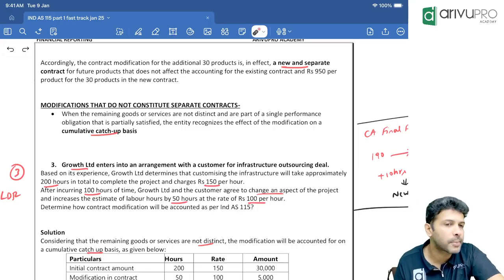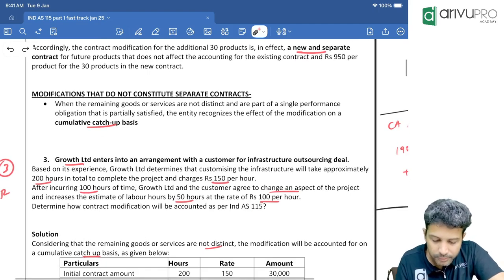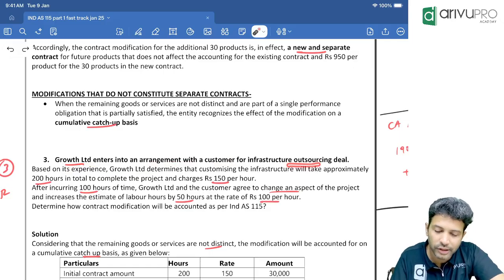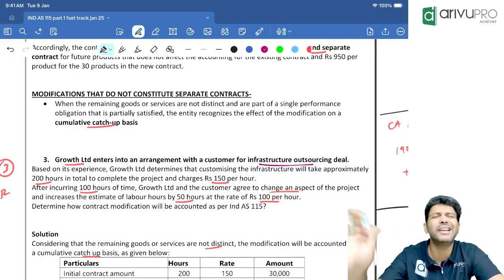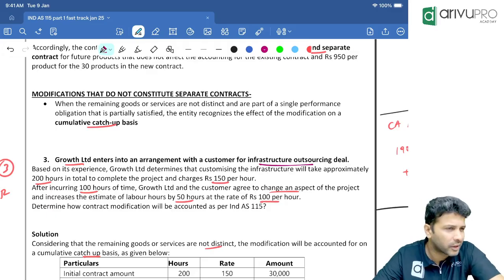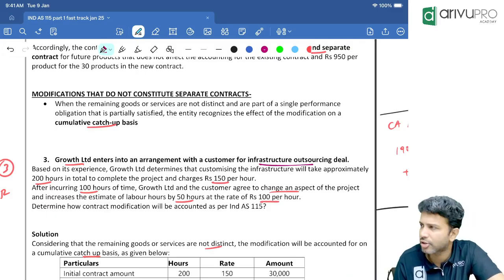Now, carefully read the data and try to register the data given. Growth Limited, one company, has entered into a contract with a customer for an infrastructure outsourcing deal. Underline that. Maybe some interior work, maybe we are an architect company doing some interior work on the customer's building. We don't know what sort of infrastructure it is. It could be data storage infrastructure or building infrastructure. Could be anything. We're not 100% sure.